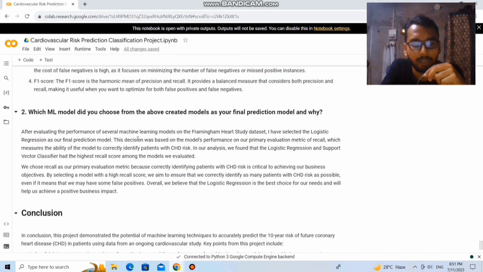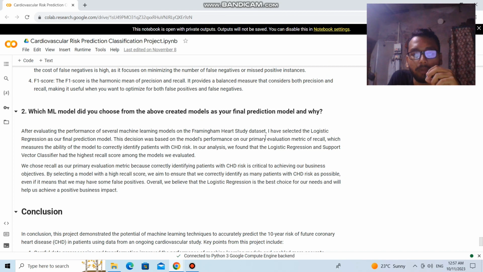The decision was based on the model's performance on the primary evaluation metric of recall, which measures the ability of the model to correctly identify patients with CHD risk. In our analysis, we found that logistic regression and the support vector classifier had the highest recall scores among the models we evaluated.